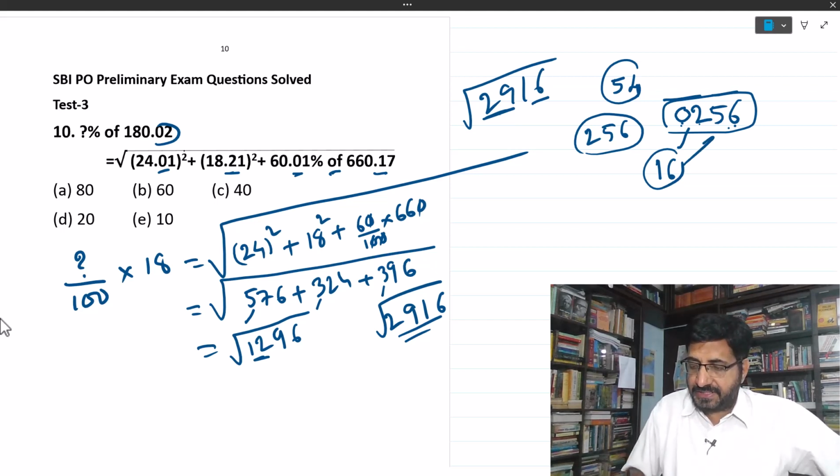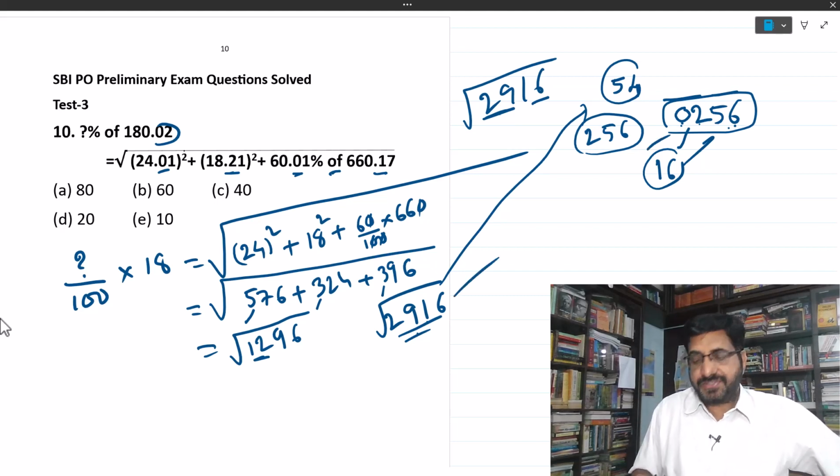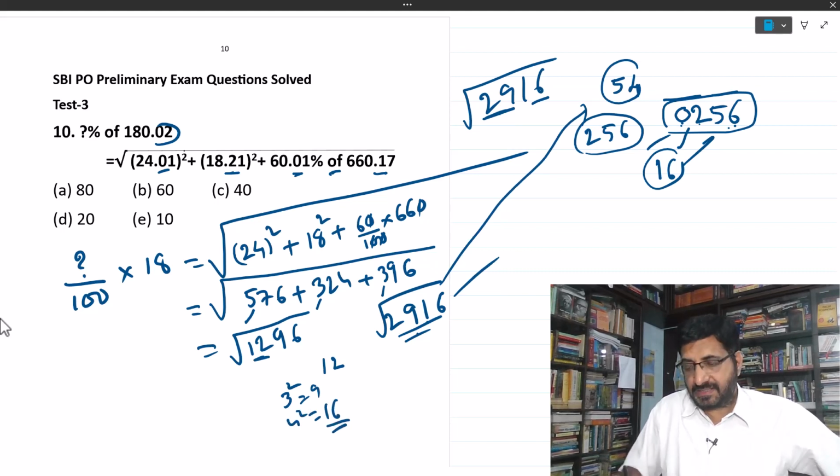Similarly, you found the square root of 2916 as 54. Apply these two methods here. 1296: which is the nearest square number to 12? 3 square is 9. 4 square is 16. So 16 is not near. Take 9. The square root of 9 is 3. For the first part, you have to take 3.